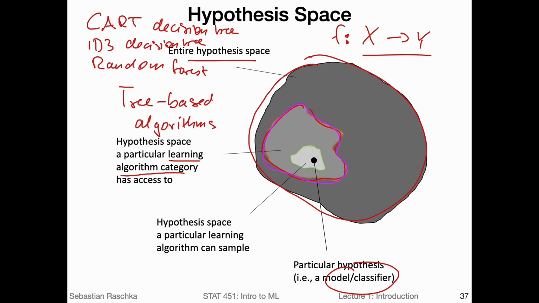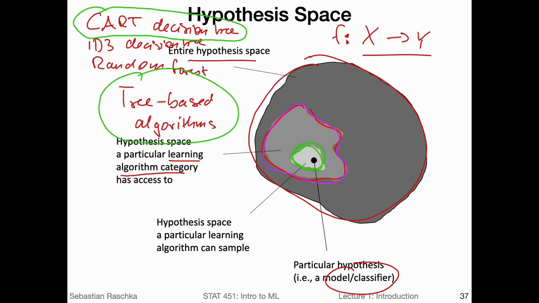Let's just say we focus on this CART decision tree. And we will talk about decision trees in way more detail later in this course. I'm just trying to give you an example of what I mean by hypothesis space here. So picking one particular type of algorithm from the family of tree-based algorithms, what I have is I again have a subset of possible hypotheses or models that I can sample. So this is now here a much smaller set.